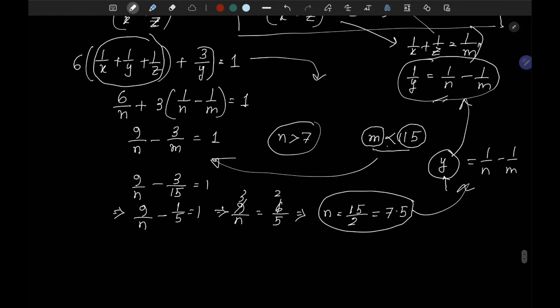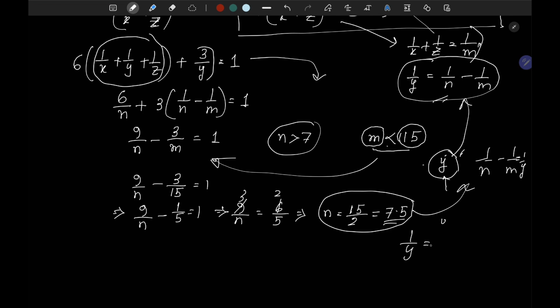I'm very sorry, this is not y, this is actually the value of 1 by y. We have to find y. So we have n equal to 7.5.